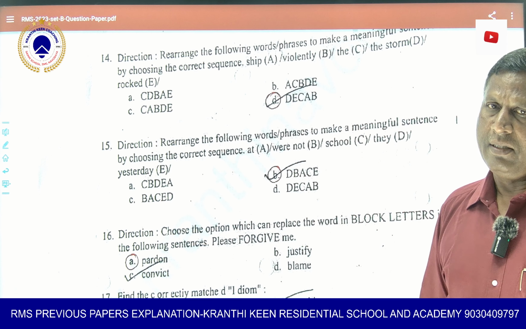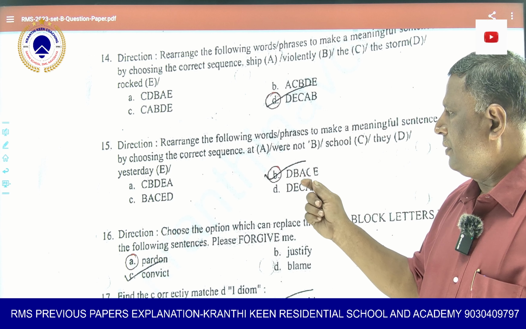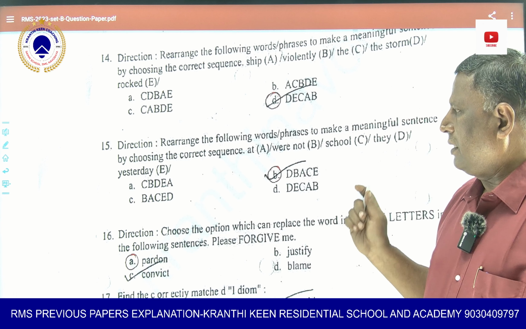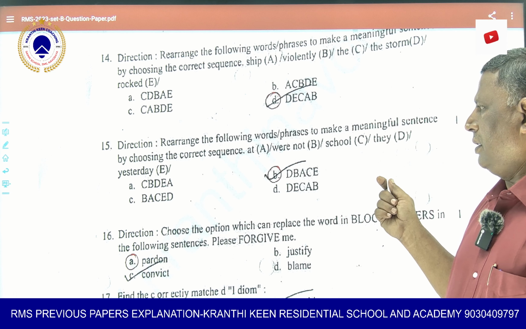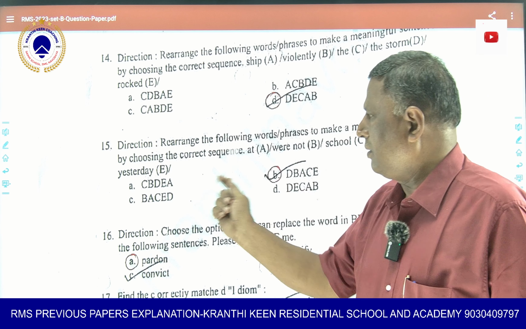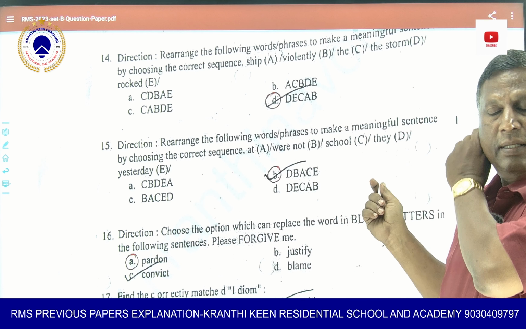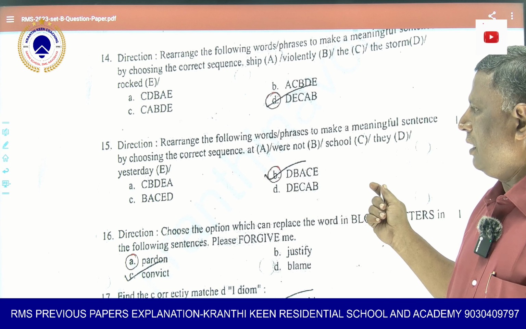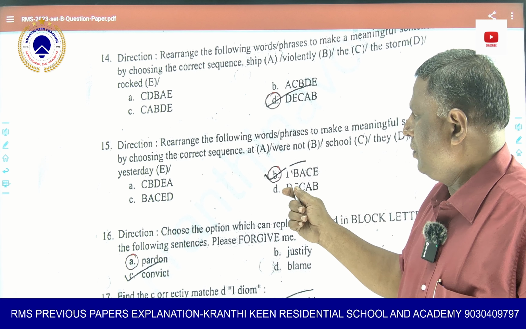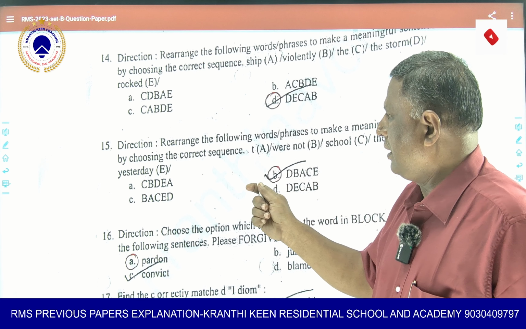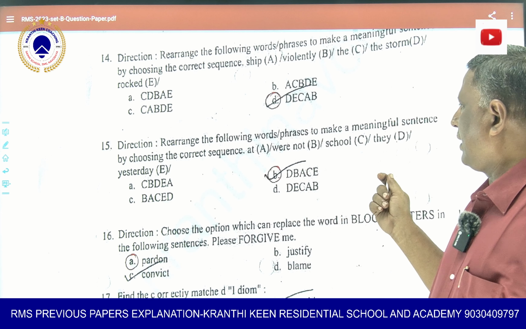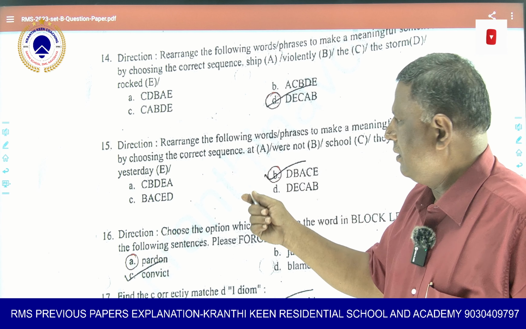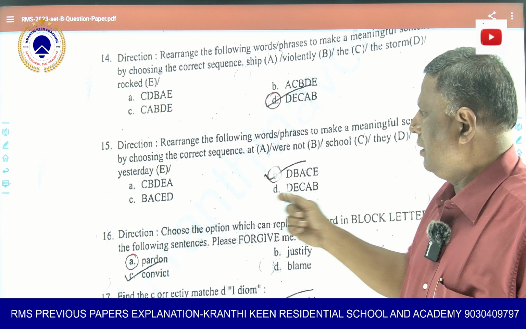Again, he has given a jumbled sentence. Here again, you have to read: at, were, not, school, they, yesterday. You have to first understand the pronoun, they, because school, were not, school, yesterday. So that's why the pronoun should come first. They means more than one. So they, when, were not. Okay, they were not at school yesterday. So what came? They D, were not B, at A, then school C, yesterday E.